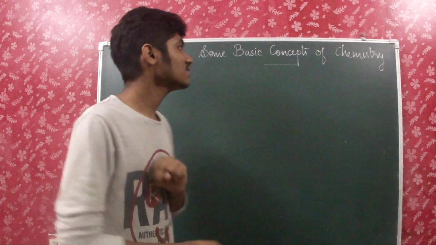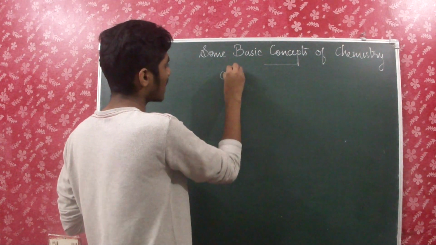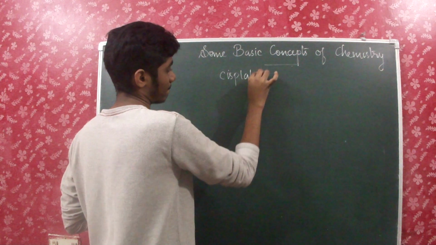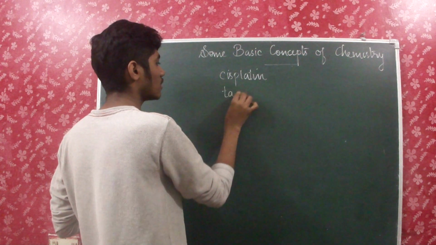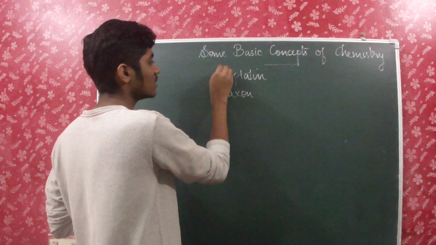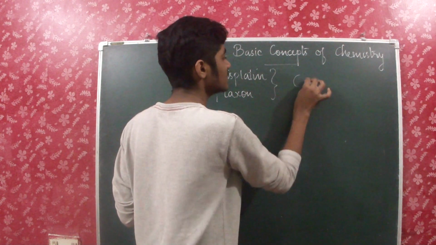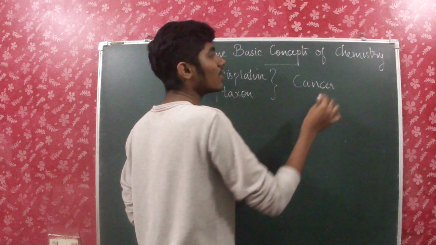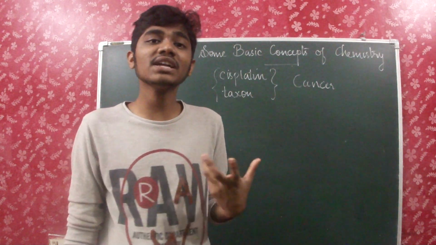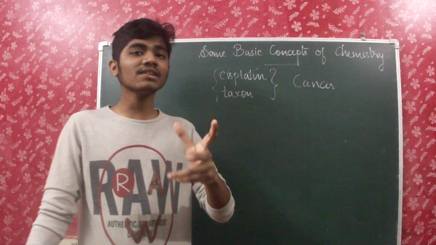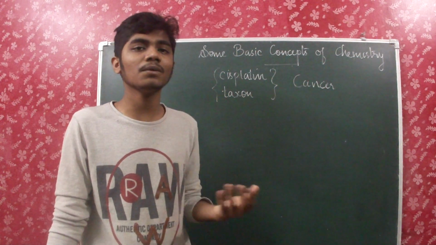there are two drugs which have to be noted down here, cisplatin and taxol. Cisplatin and taxol. These two are very important drugs which are used in the treatment of cancer. They are also used to treat severe diseases, and also some radioactive isotopes are used for the treatment of several diseases that we would have learned in our lower classes.